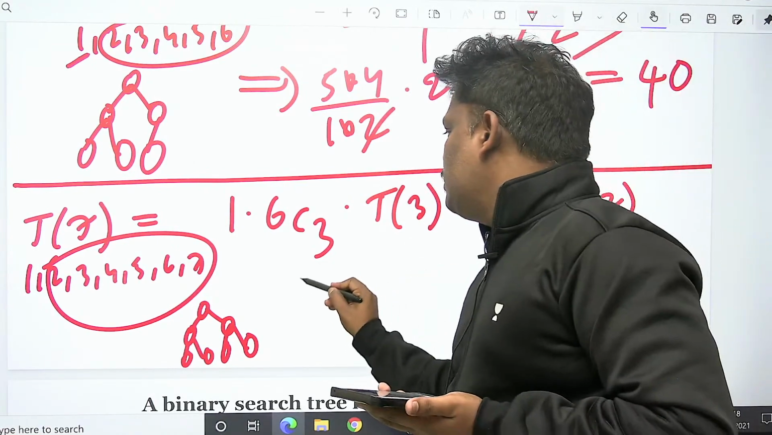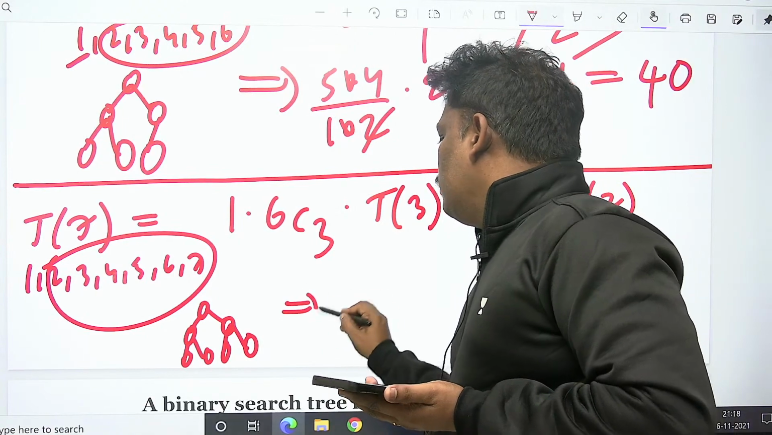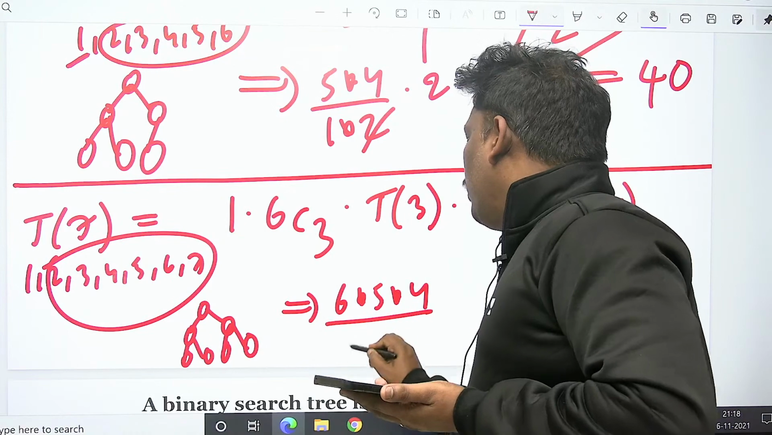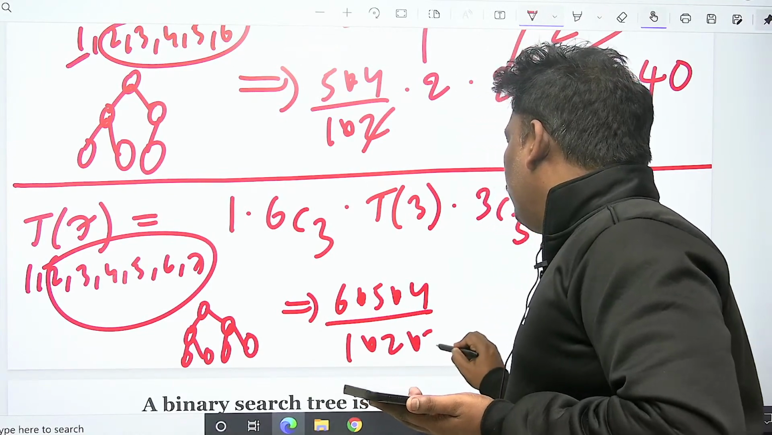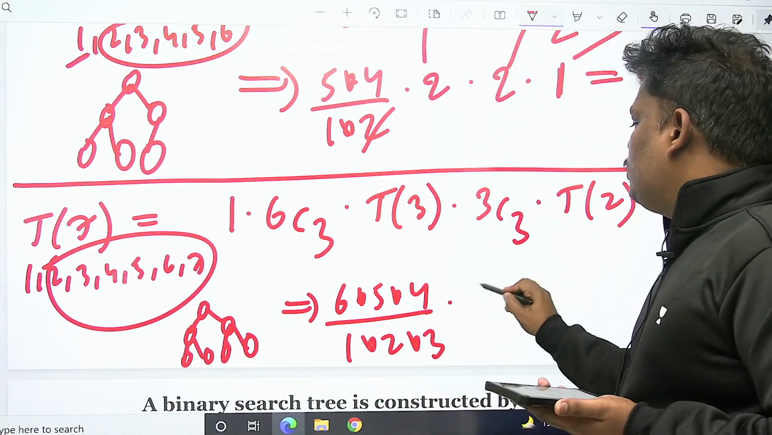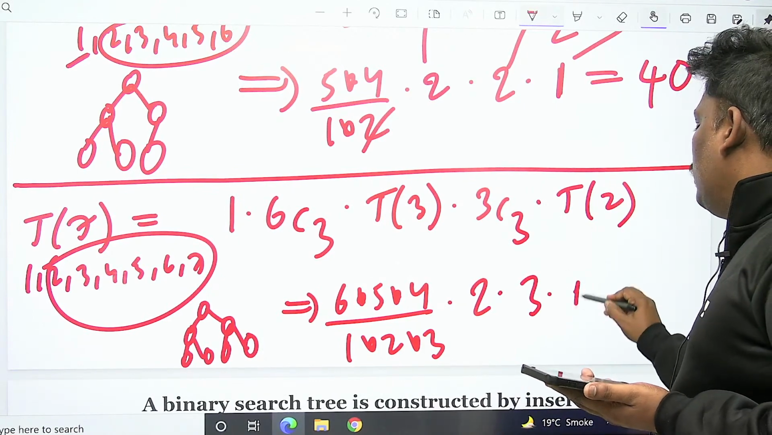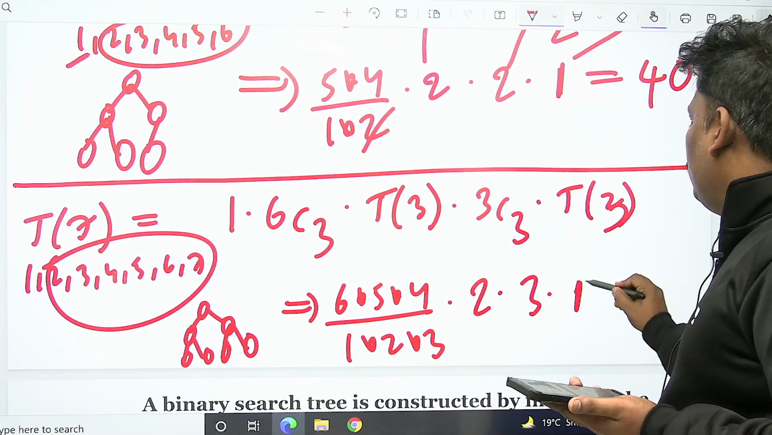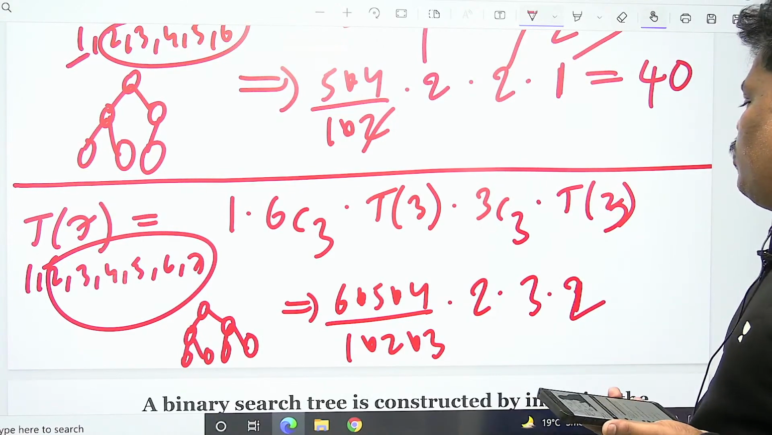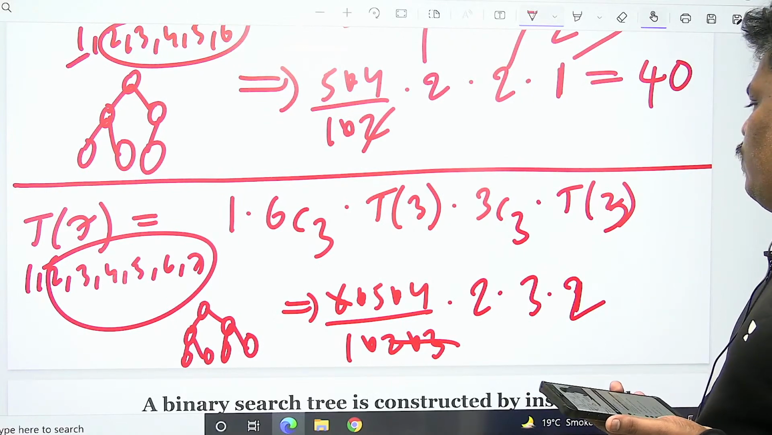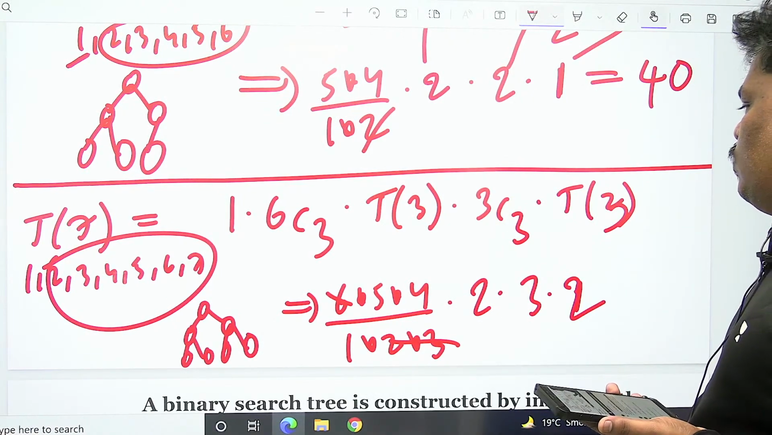So 6C3, what is the value? 6 into 5 into 4 by 1 into 2 into 3. T of 3 is 2. T of 2 is 1. T of 3, this is 2. Verify properly. 6, 6 cancel. 5 4s are 20. 20 into 2.